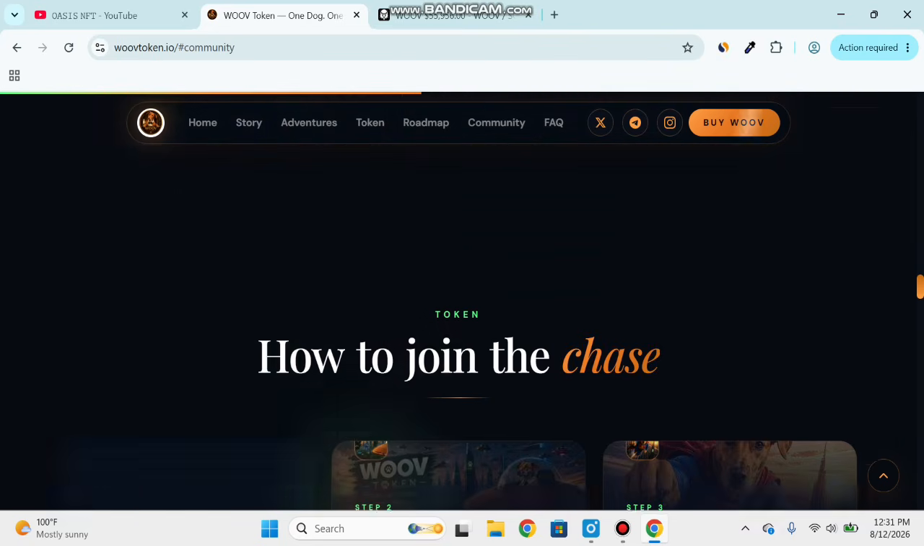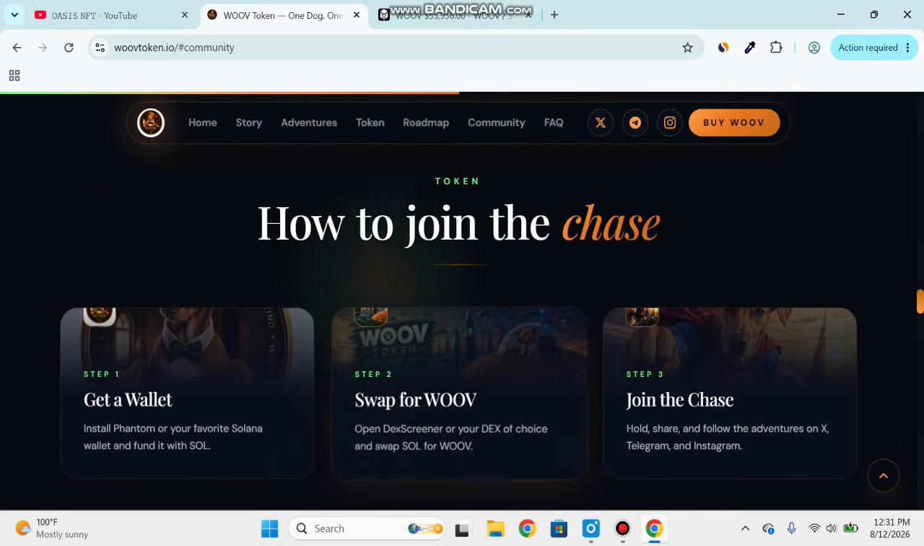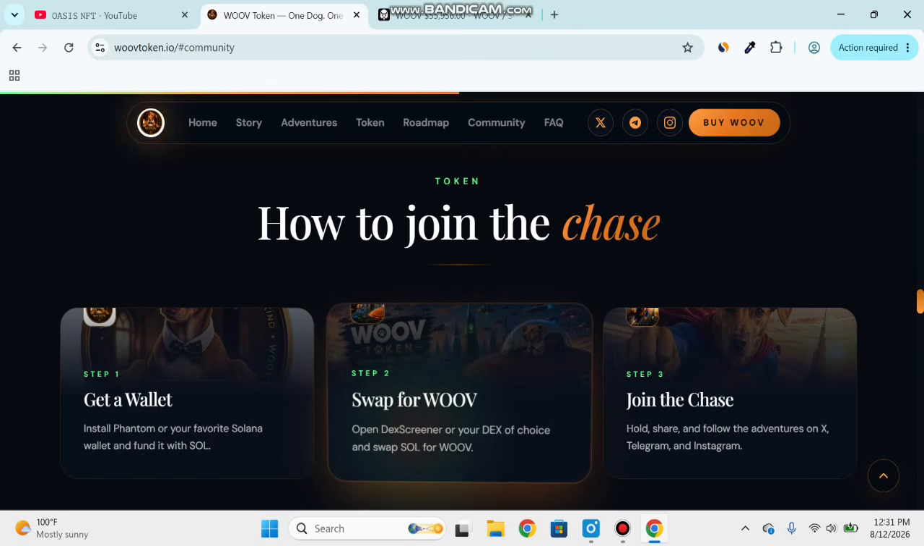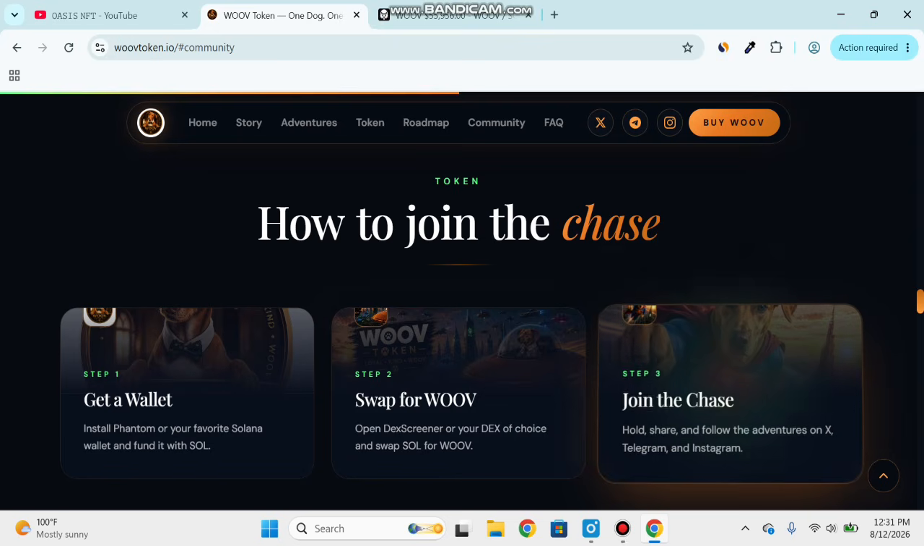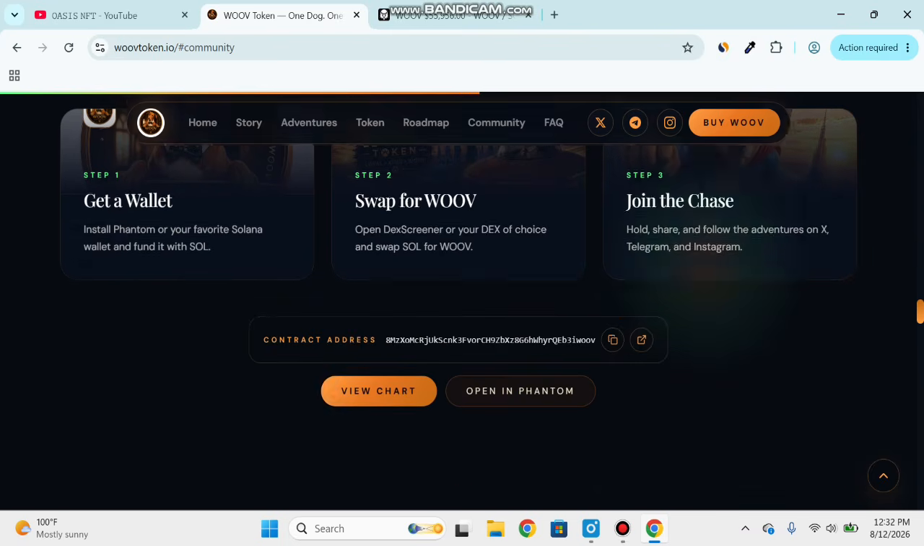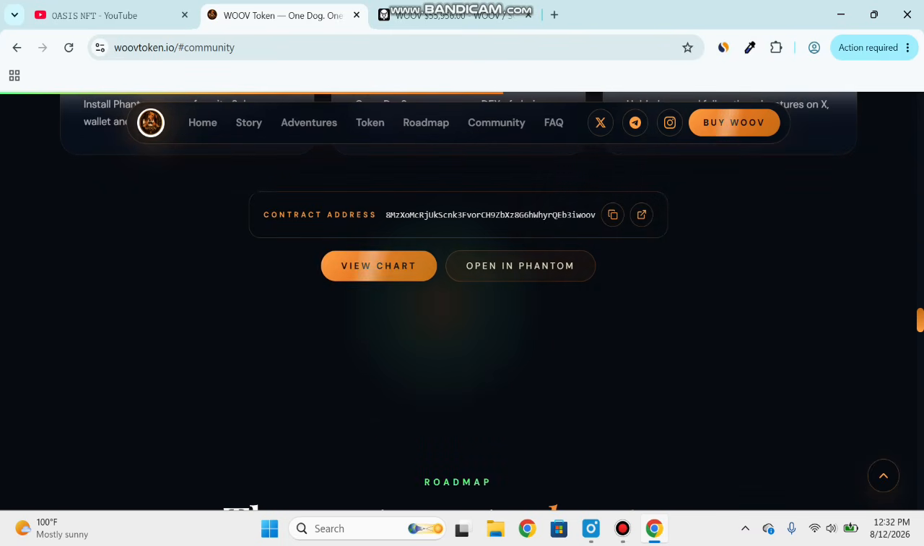You can scroll down and check the token details. How to join the chase. Step 1, get a wallet. Install Phantom or your favorite Solana wallet and fund it with Sol. Step 2, swap for Woob. Open DEX Screener or your DEX of choice and swap Sol for Woob. Step 3, join the chase. Hold, share and follow the adventures on X, Telegram and Instagram. You can scroll down and check the contract address. You can copy the contract address, open it in Phantom, or view the chart on DEX Screener.